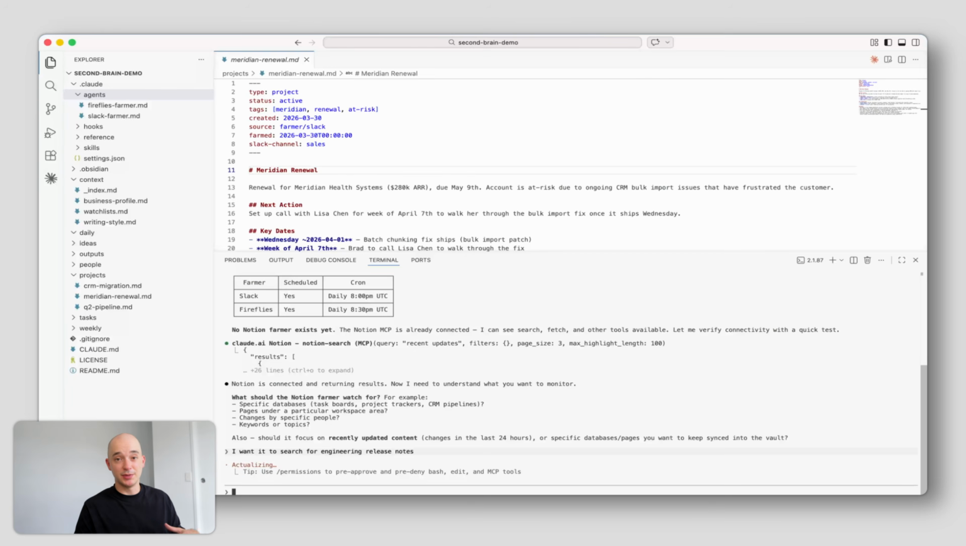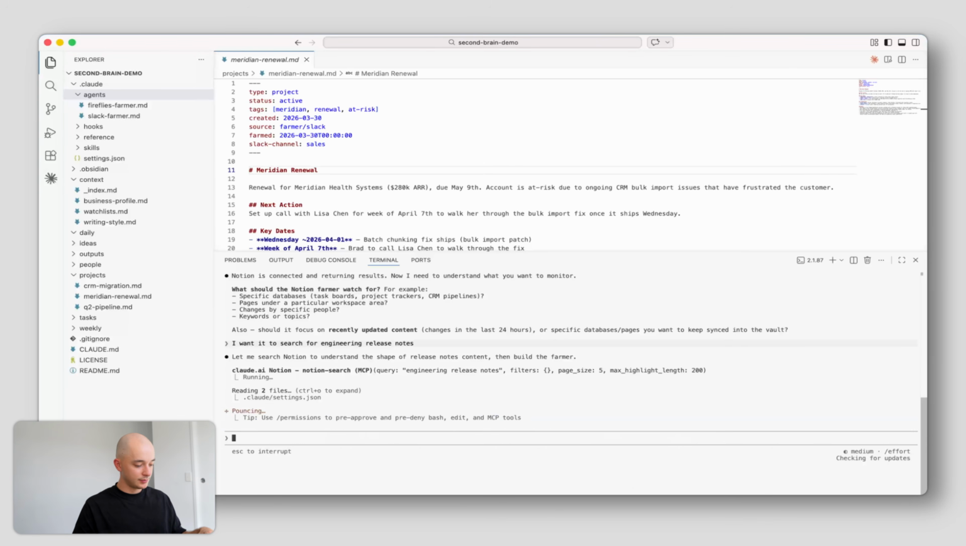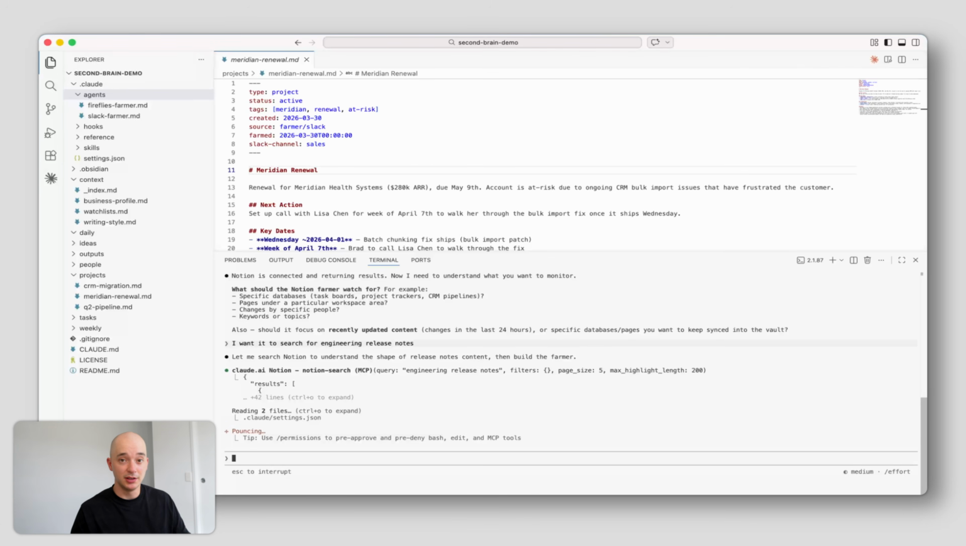For it to pick up Notion, you're going to want to close out of your terminal and then reopen a new instance of Claude Code, so that Claude can see all of the new MCPs that you've connected. Because I'm in a new session, I've had to reiterate that I wanted to search for engineering release notes. And then from there, it's going to test my Notion connector to make sure it's all working and then build out the Notion farmer.